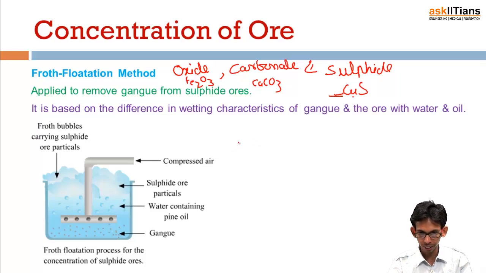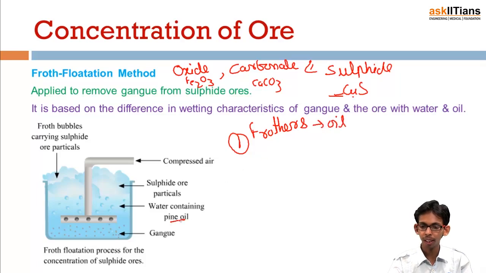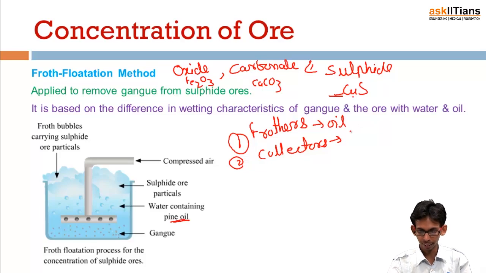The first is a frother, and these are basically oils, like pine oil, and the second one is a collector, which are actually chemical compounds with heavy molecular masses, and the examples are xanthates.